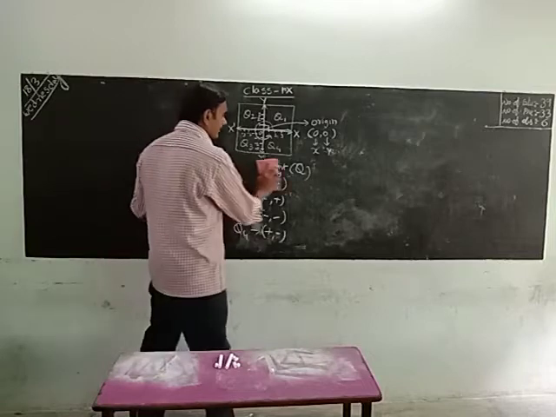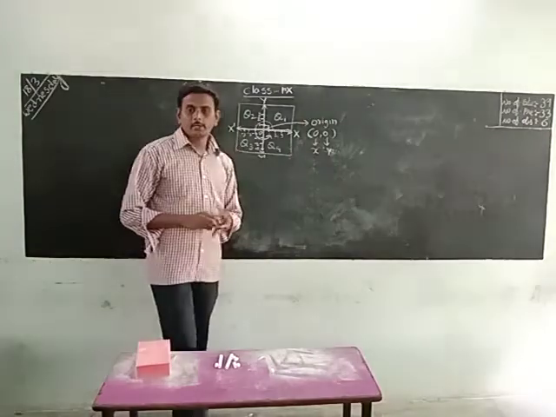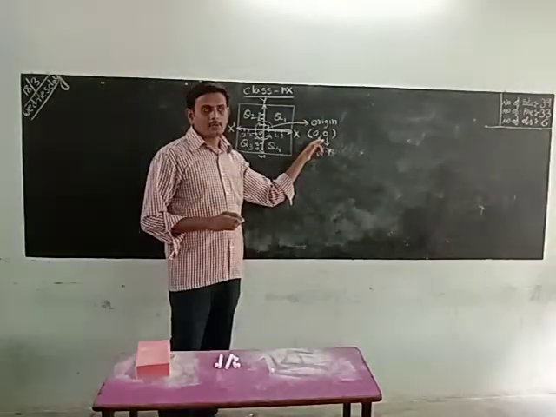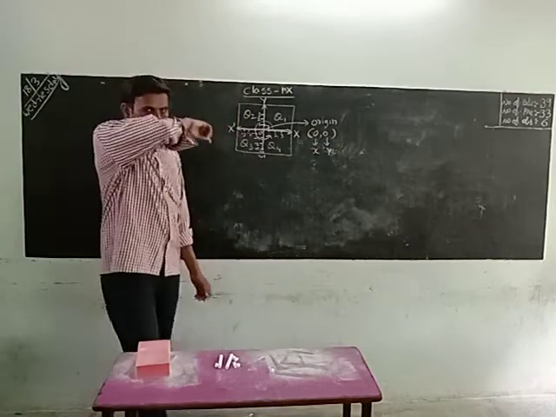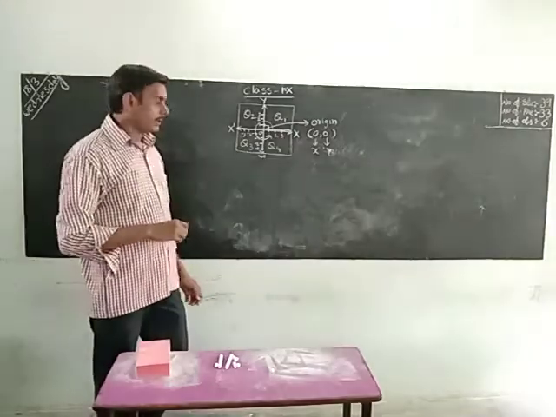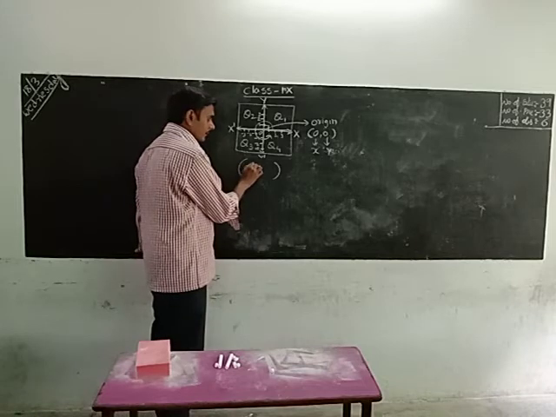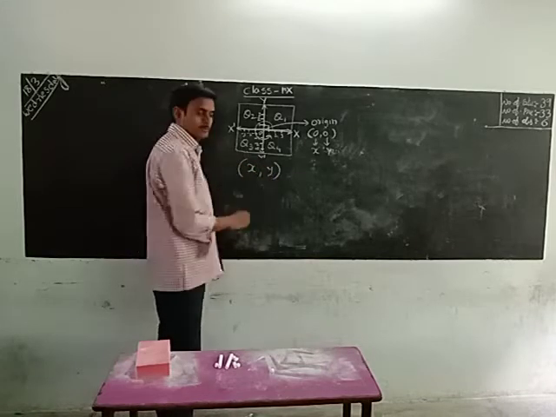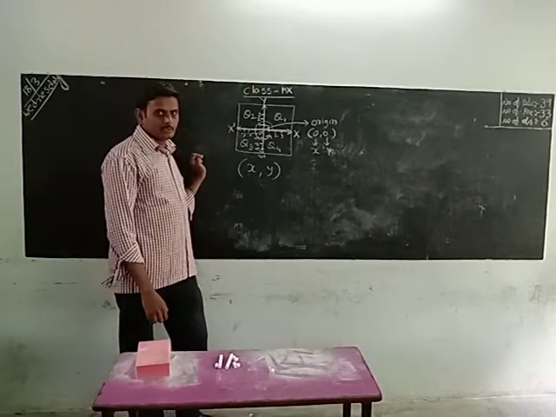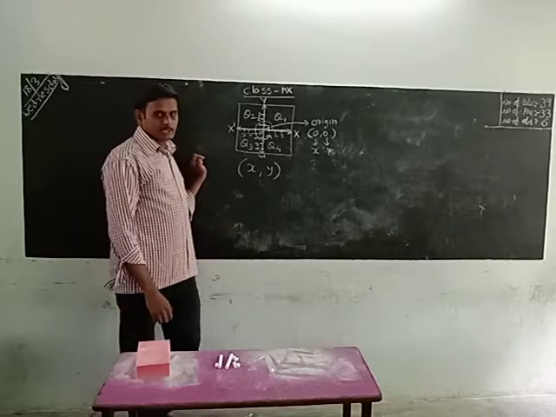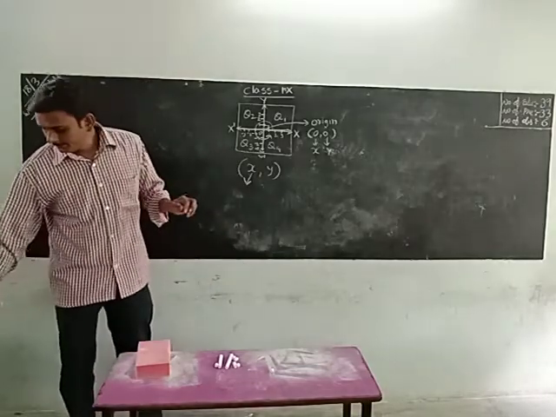Each ordered pair has an x coordinate, which is the first one, and a y coordinate, which is the second one. By taking an ordered pair, we have two numbers related to x and y. The first number is always x-axis related, the x coordinate. The second number is always y-axis related, the y coordinate. This is called abscissa.